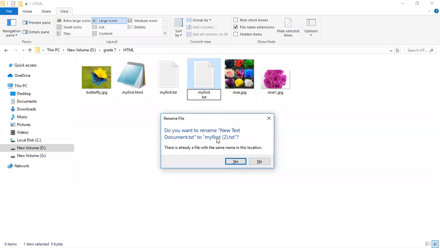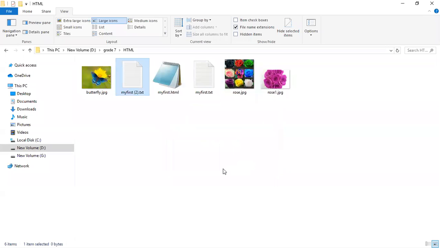If you have given here, do you want to rename the new text document txt to my first 2.txt? Yes. Now what will happen? It is saved with my first 2. Can you give the same name in the same location? Can't.